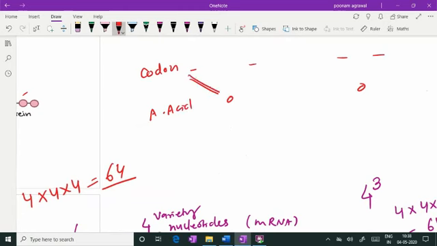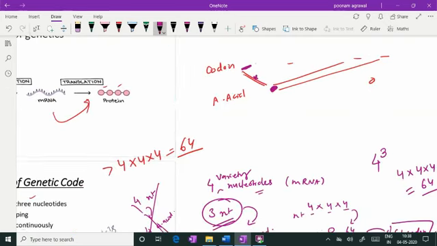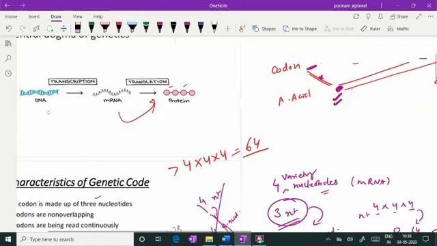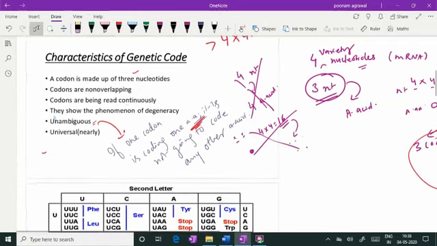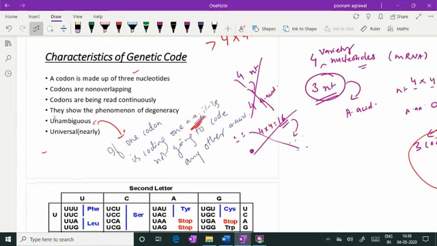If we say degeneracy, this codon, and maybe this codon, are coding this amino acid. And unambiguity means if this codon codes this amino acid, it is dedicated to it. It is not going to code any other amino acid, right? So it is important to differentiate between the phenomena of degeneracy and unambiguity.